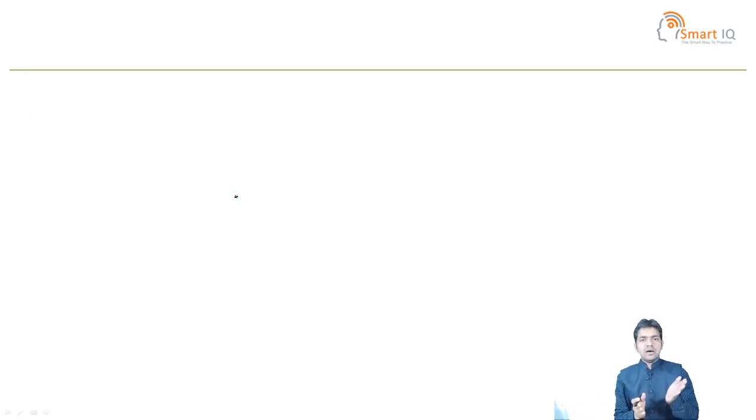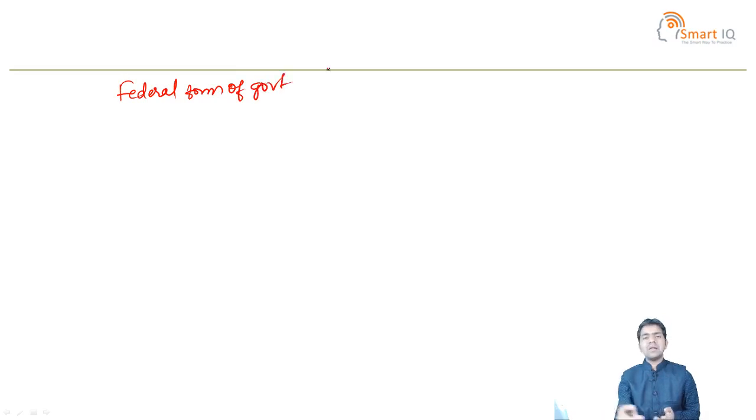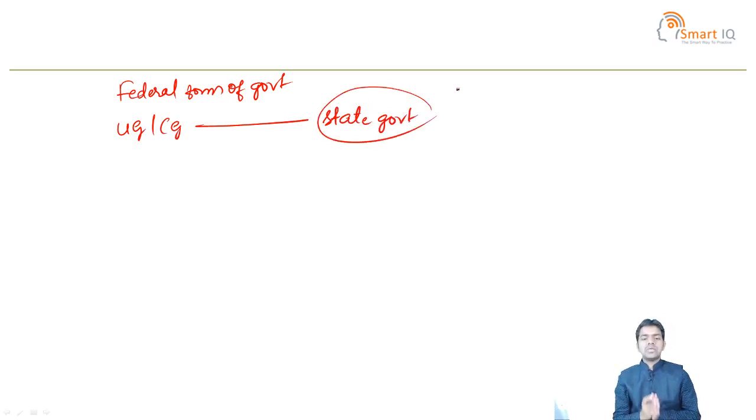You already know that the Indian Constitution has adopted a federal form of government, or federal structure. In the federal form of government there are two kinds of government. One is the union government or central government, and the other is the state government, also called the provincial government. In the union government, a very important authority is the union executive.